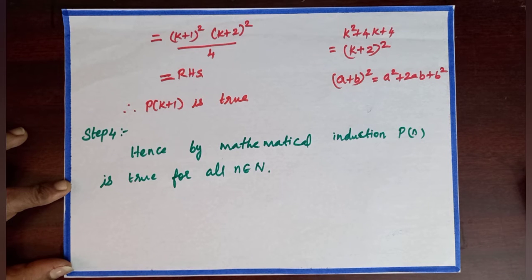If they are equal, hence P of 1 is true, then we can move to step 2. Step 2, just we need to assume n is equal to k. Step 3, we need to prove P of k plus 1 is true. Step 4, we need to write the conclusion by saying, by mathematical induction, P of n is true for all n belongs to N.